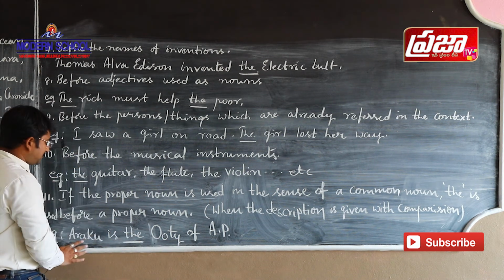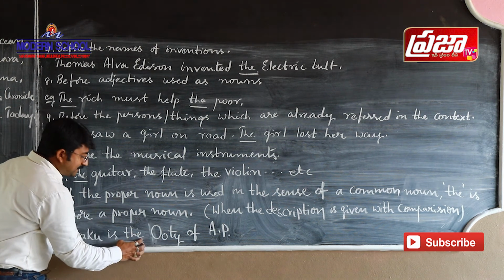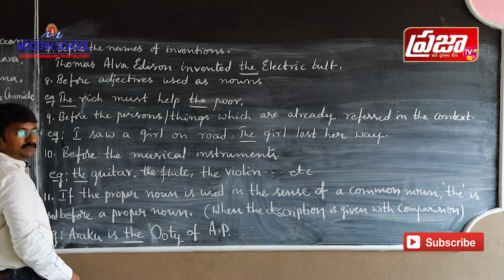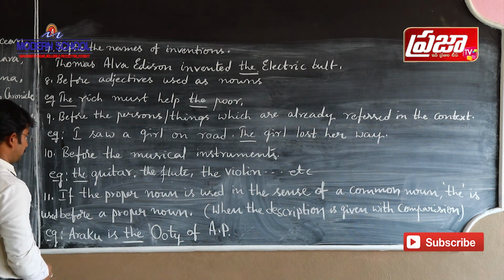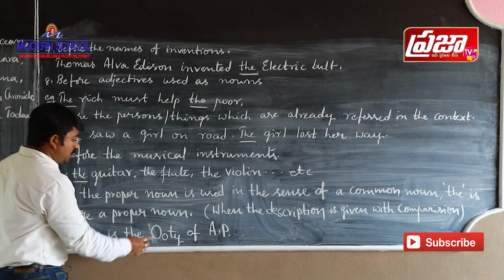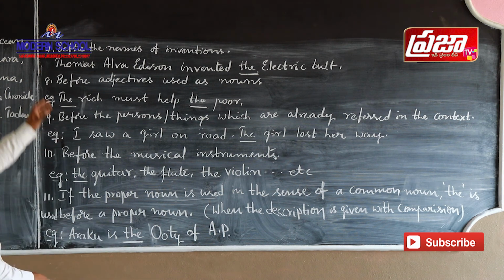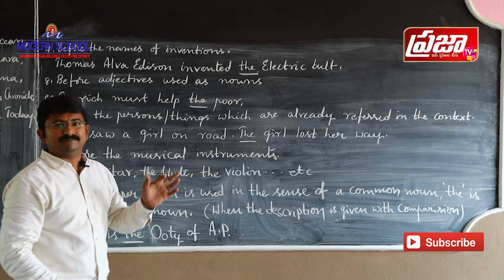So in such a case, actually we should not use the definite article the before the proper noun Ooty. But here, as we are bringing the description with the comparison, as we are utilizing the proper noun in the sense of the common noun, we use the definite article the. So in these places we have to use the definite article the.